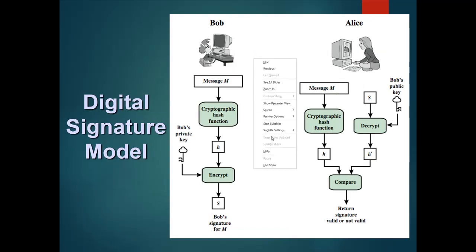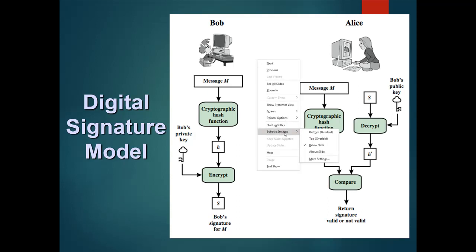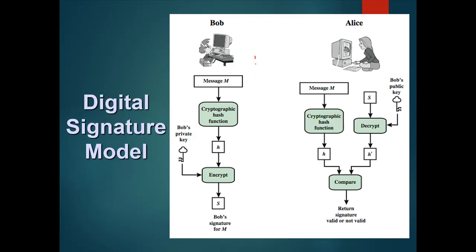So here let us say there is a message and signature. It is now transmitted across the network from Bob to Alice.